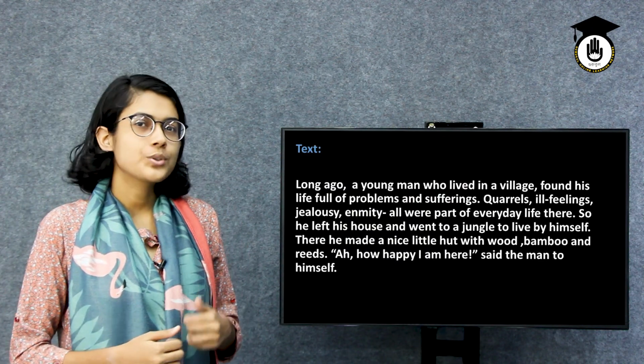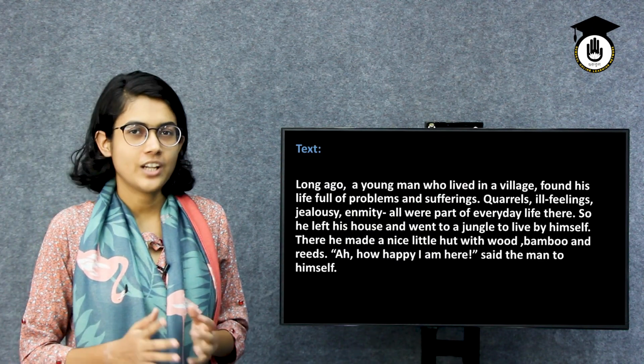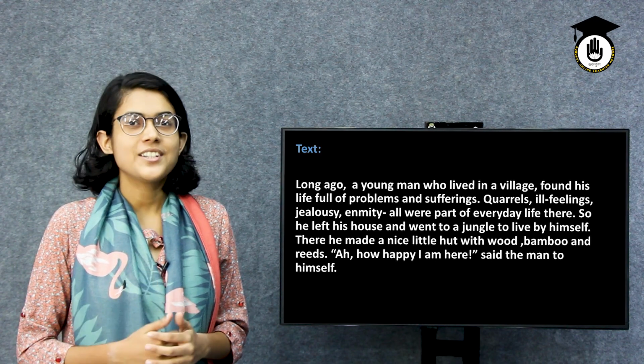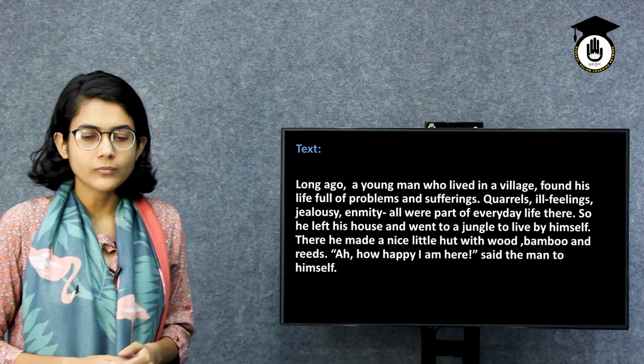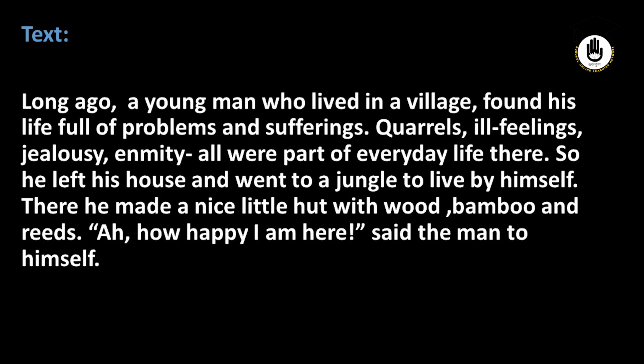First, we will go to the text that we have in our book. So let's start reading it. Long ago, a young man who lived in a village found his life full of problems and sufferings. Quarrels, ill feelings, jealousy, enmity, all were part of everyday life there.